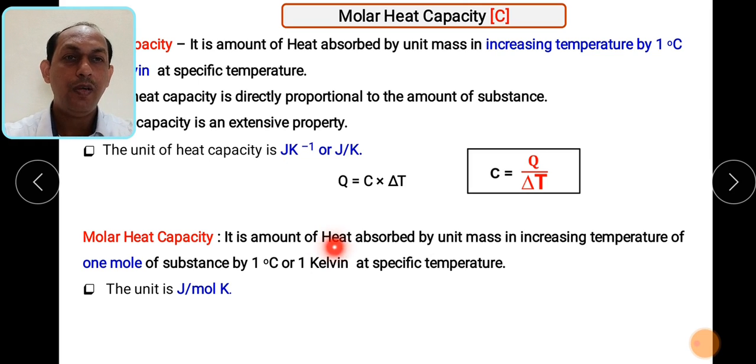So it is the amount of heat absorbed by unit mass in increasing the temperature of 1 mole of substance by 1 degree Celsius at a particular temperature. So molar heat capacity is directly related with the unit mass to increase the temperature by 1 degree Celsius or 1 Kelvin. So it is nothing but the unit joule per mole per Kelvin. As we are taking the moles, the term mole must be introduced here.